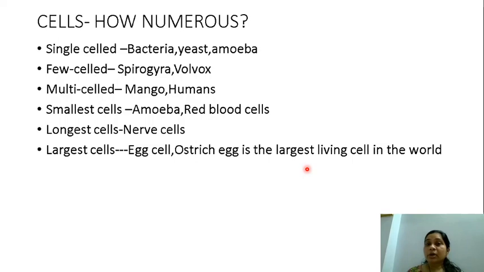In the case of the elephant, the nerve cell can be as long as 3 meters. You can imagine how much 1 meter is, this much, and 3 times that length will be the nerve cell of an elephant. Now, what is the largest cell? The ostrich egg cell is the largest cell. So one ostrich egg is the largest living cell in the world. Our egg cell is also a large living cell.